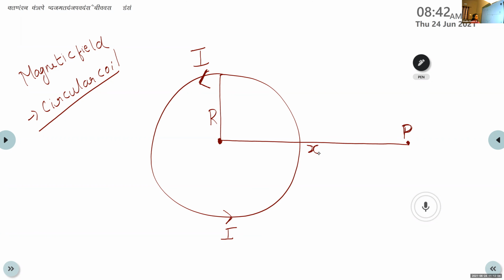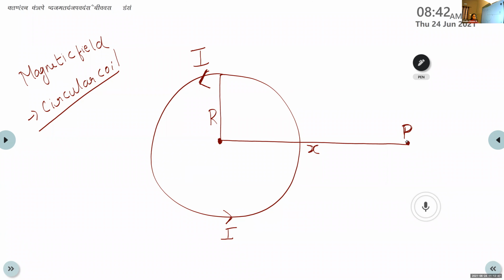Okay. Now we want to calculate the total magnetic field produced at the point P.